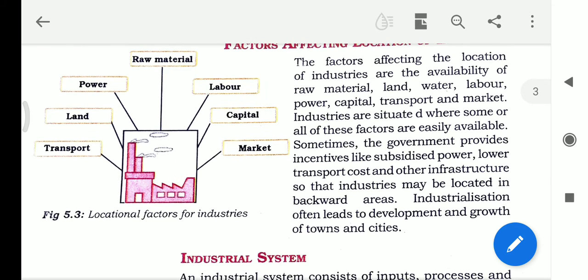Industrialization often leads to development and growth of towns and cities. The industries can develop the growth of towns and cities, because the towns and cities can get things easily from nearby industries, and the industries can supply the nearby market in towns and cities.